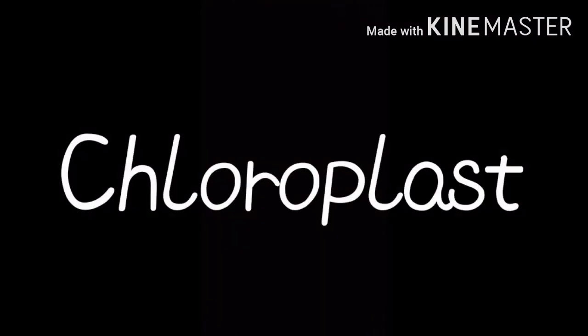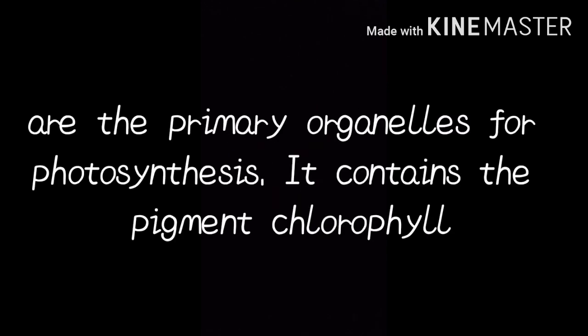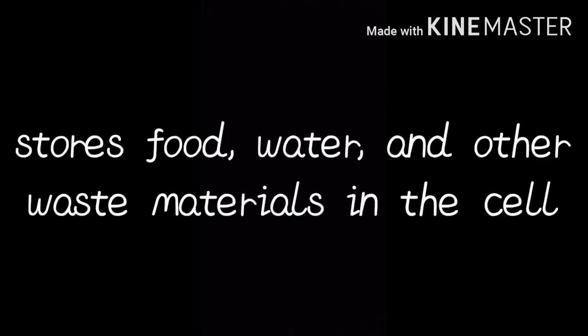Chloroplast. Chloroplasts are the primary organelles for photosynthesis. It contains the pigment chlorophyll. Vacuoles. Vacuoles store food, water, and other waste materials in the cell.